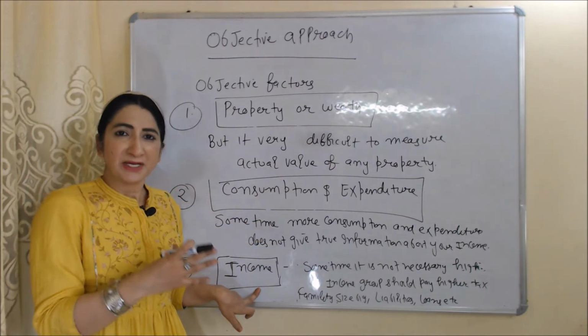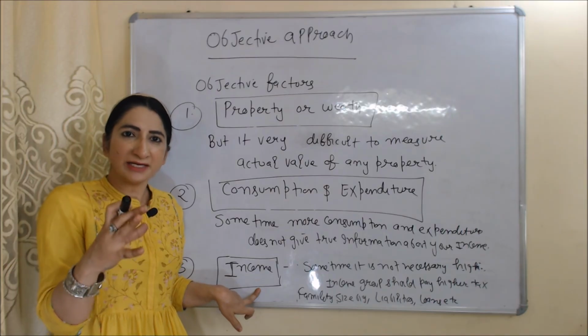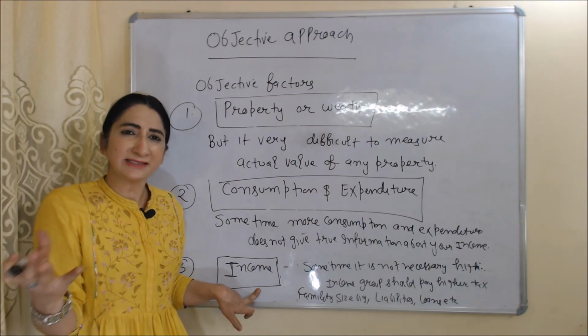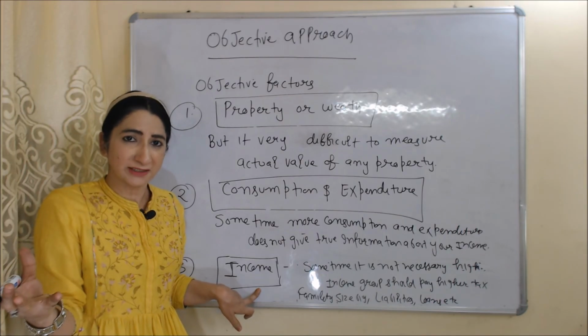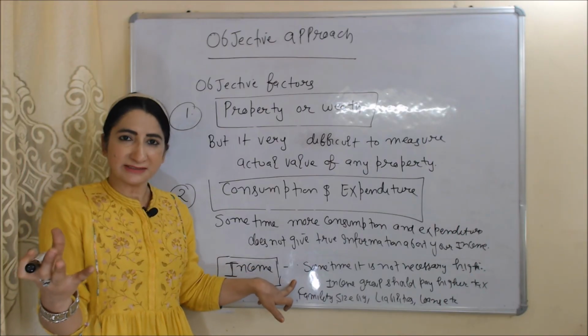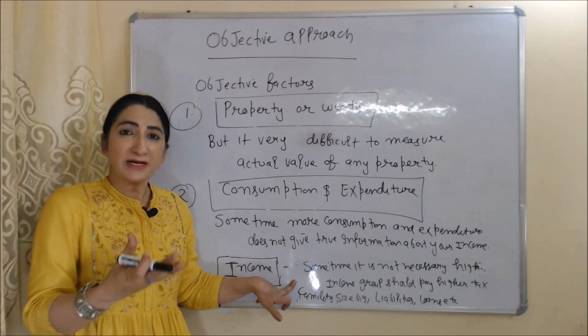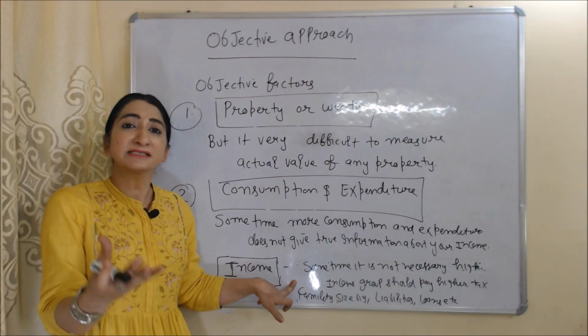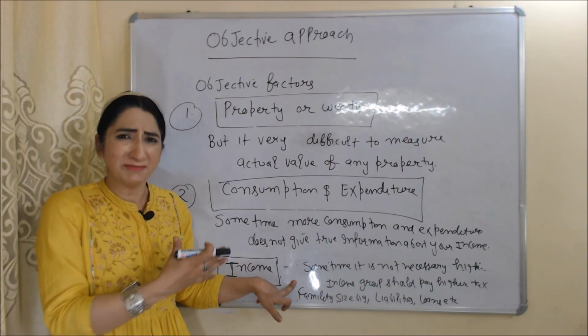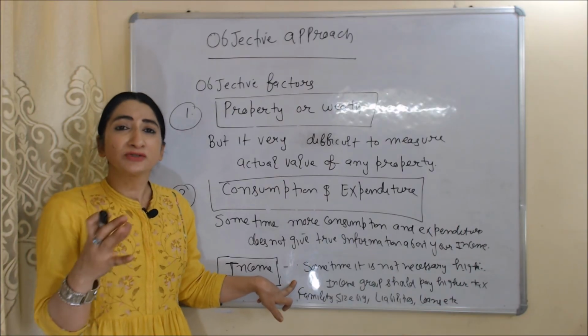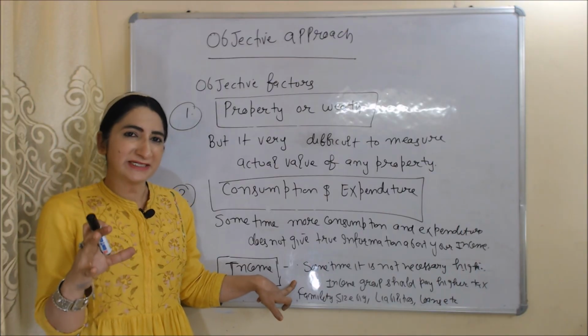Last is income. According to this approach, high income group should pay higher tax and low income group should pay low tax. But sometimes it is not necessary. High income group should pay higher tax. Maybe their family size is big, they have lot of liabilities, loans, etc. So this is all about ability to pay theory of taxation.